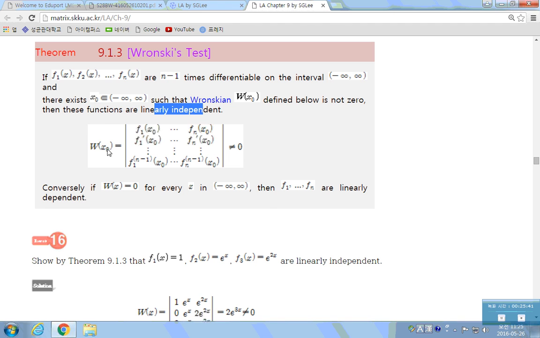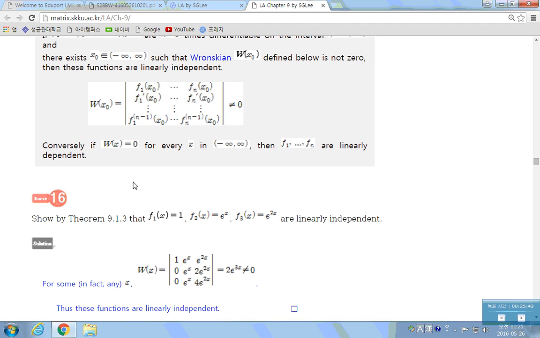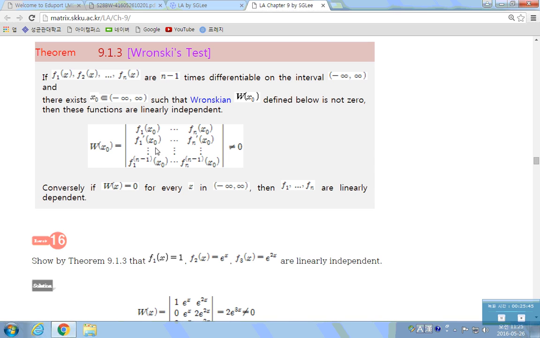Conversely, if W of x, this determinant, is always 0 for any x on the interval, then these are linearly dependent. If W of x is always 0, linearly dependent. If not, linearly independent. If you can find one x0 that makes this Wronskian not 0, then they are linearly independent.